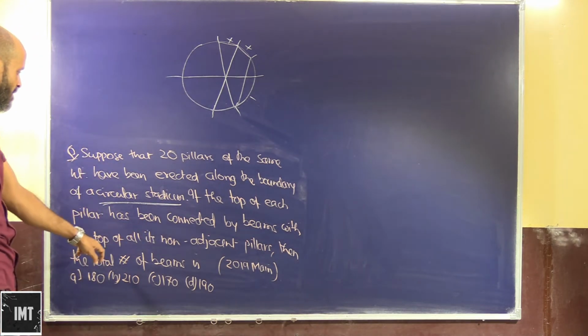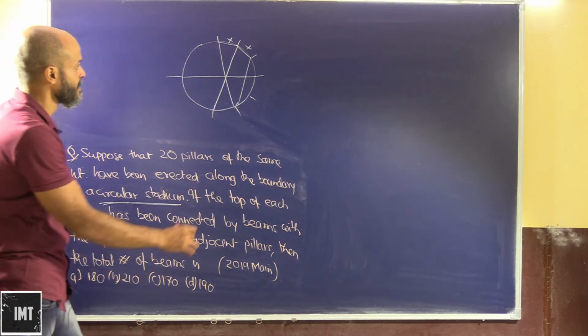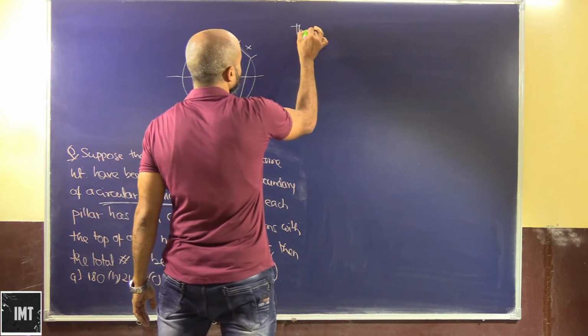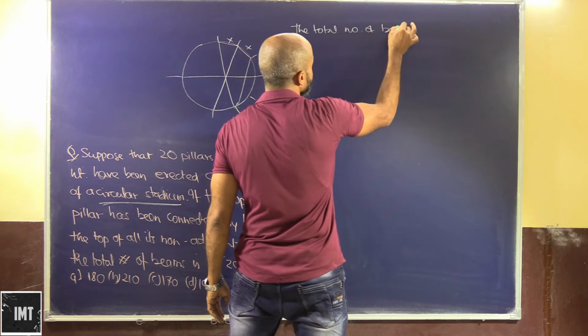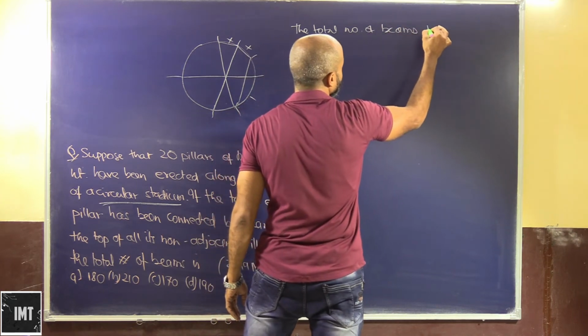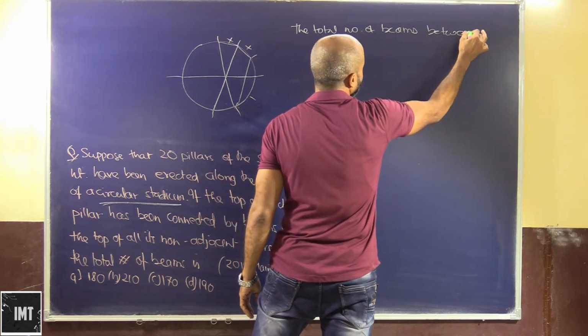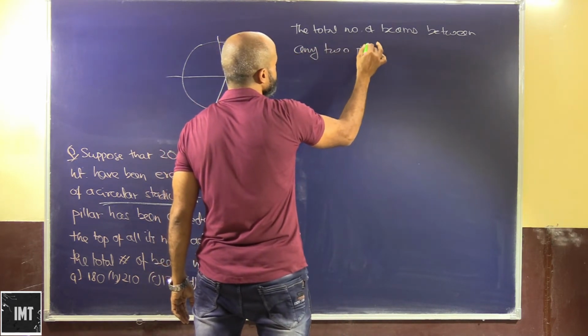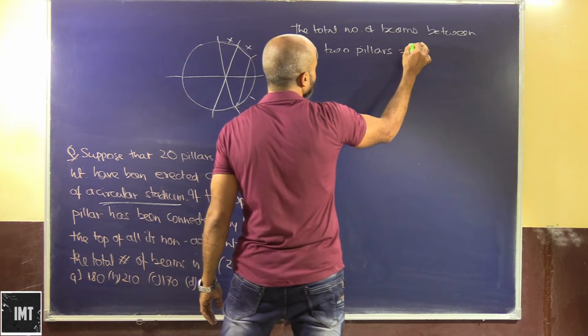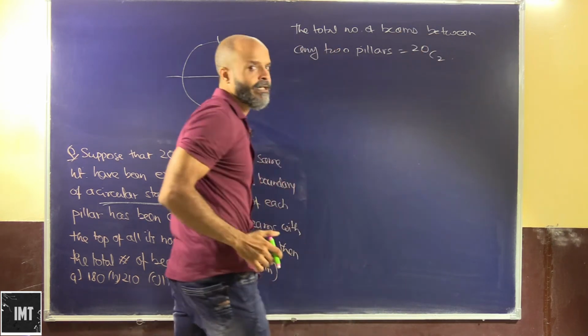Okay, well, then the total number of beams is, so first of all, the total number of beams between any two pillars, this is going to be 20C2.